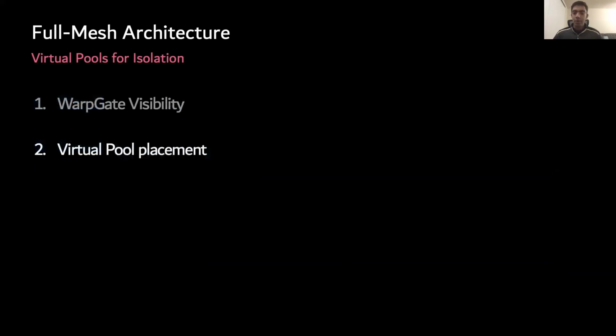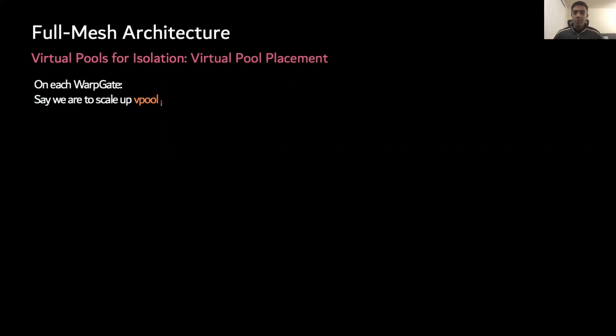Now that we know how WarpGate learns of existing handler distribution across Blade Runner, the question turns to virtual pool placement. Since our team deals with low latency, real-time traffic and needs to quickly scale up the virtual pool of a customer when needed, we have WarpGate handle placement as well. The problem of virtual pool placement is very similar to the two previous problems we solved using rendezvous hashing.